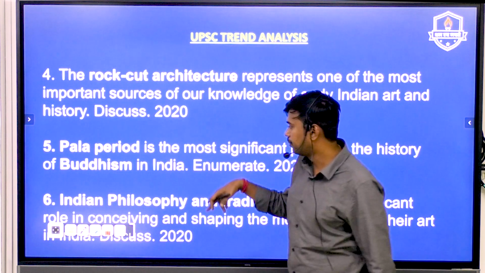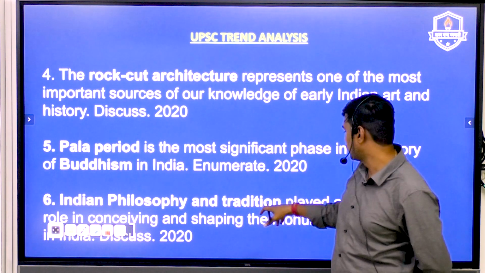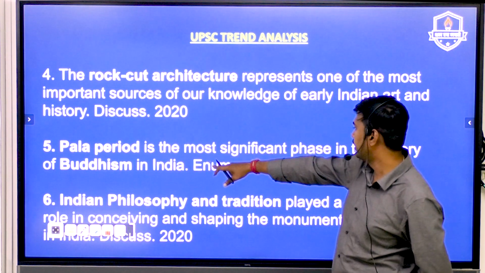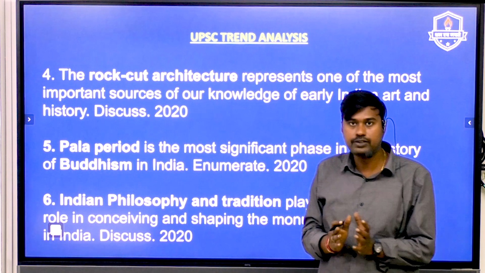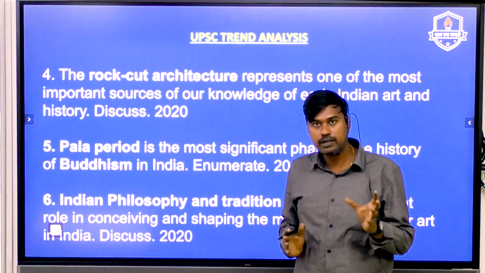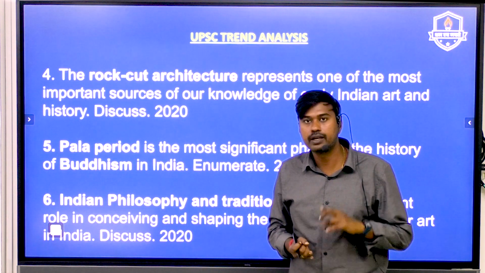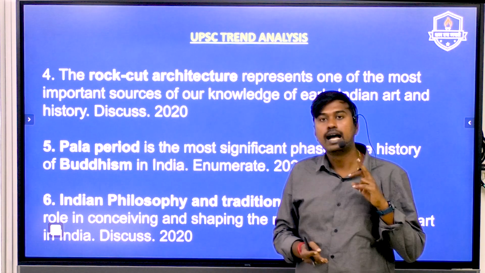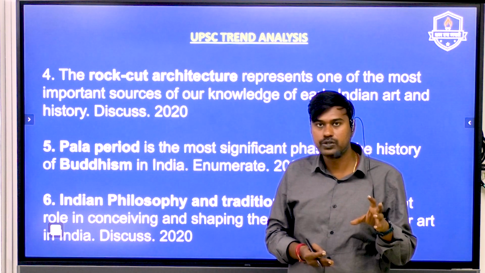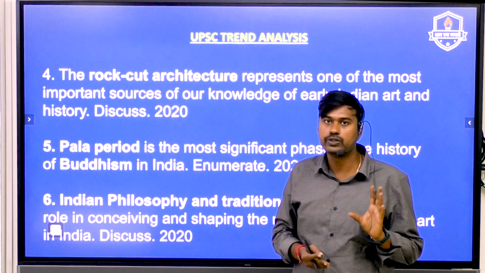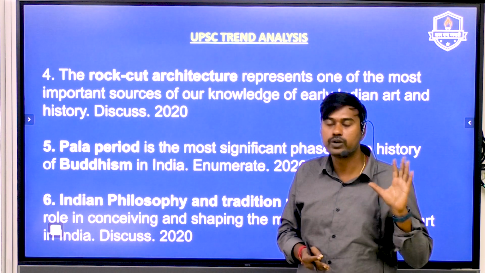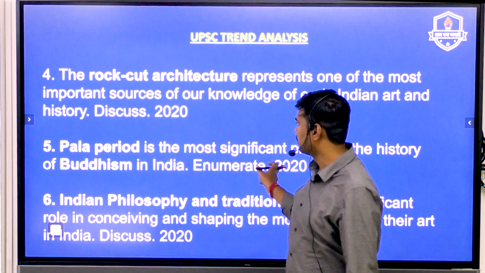And some other important areas where UPSC has asked a question are also on the Pala period, especially the impact of Buddhism, and then the rock cut architecture. So give attention in such a manner that you are well prepared on the Chola Empire, Vijayanagara Empire, socio-religious reform movements, and the important architectural contributions. While preparing the architectural contributions, that 11th standard Introduction to Indian Art is the best book which you can use for your art and culture segment.